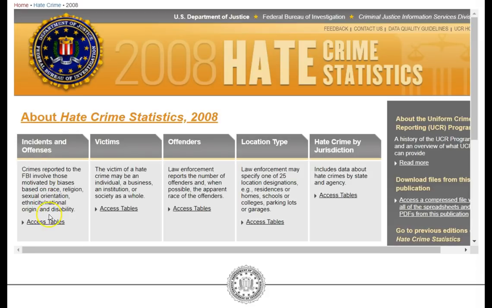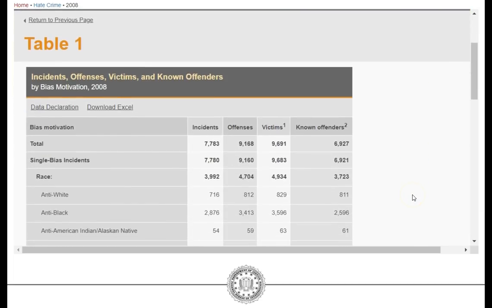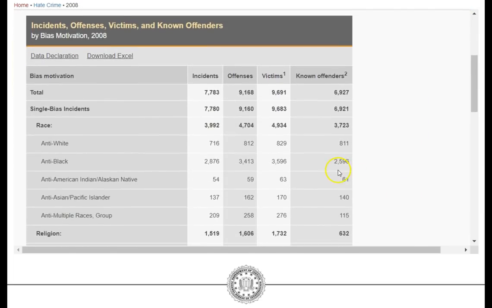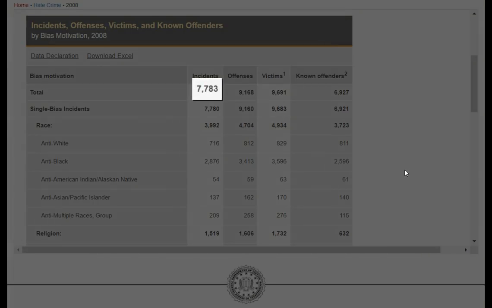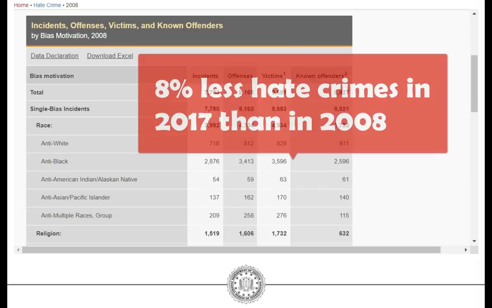So for example, if we wanted to go back about 10 years, let's say to 2008, click on that. We already know that we should click on this first access tables link, which brings us to all our data tables here on the right. So click on Table 1. You can see in 2008 that there were 7,783 incidents of hate crime. That is actually a higher amount of hate crimes than in 2017. In fact, they decreased by about 8% since 2008.